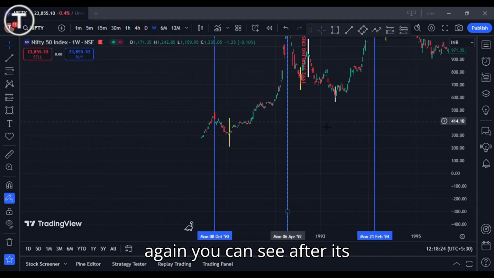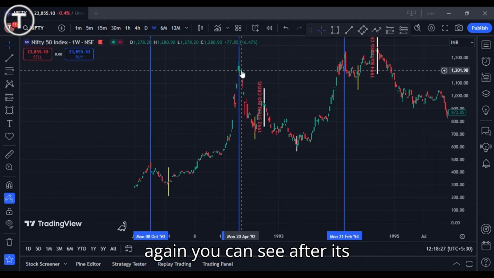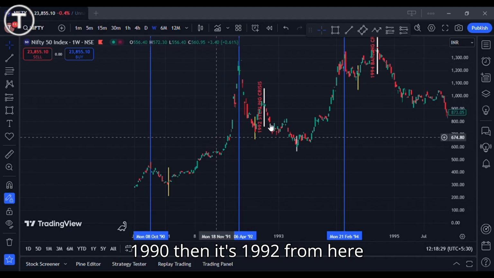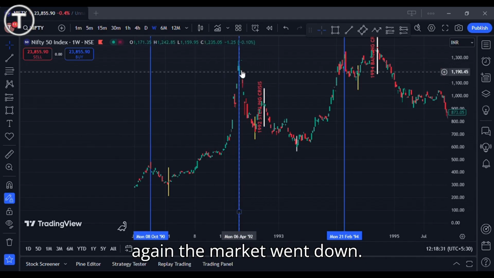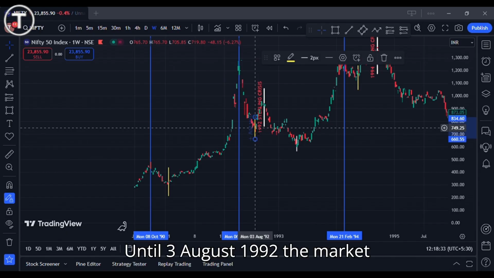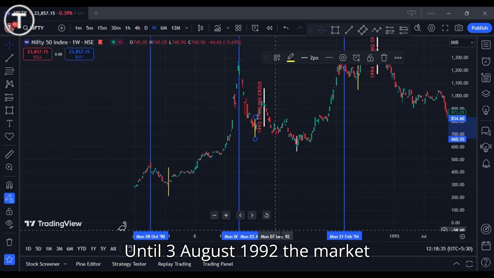Then after 1990, it's 1992. From here again the market went down till 3 August 1992.